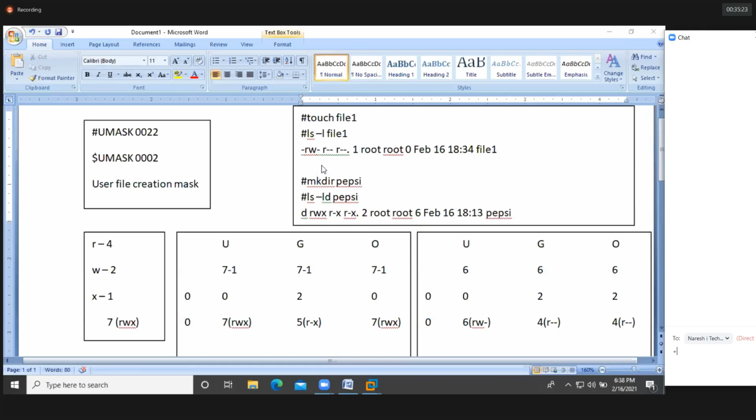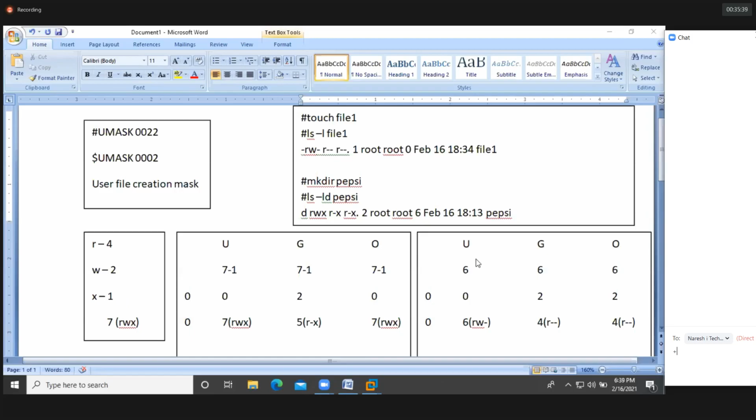Why 6 minus 1, Chandana? Executable permission value, how much? 1, no? 7 minus 1, not 6 minus 1, okay? 7 minus 1, 7 minus 1, 7 minus 1.